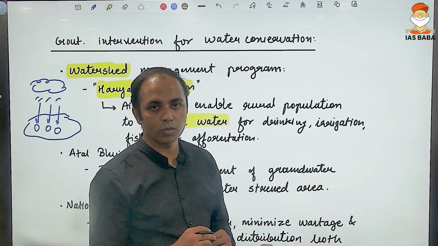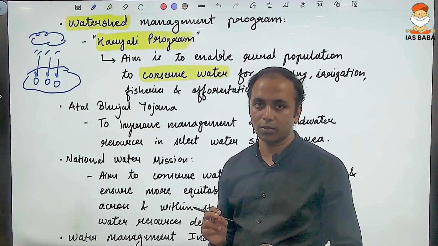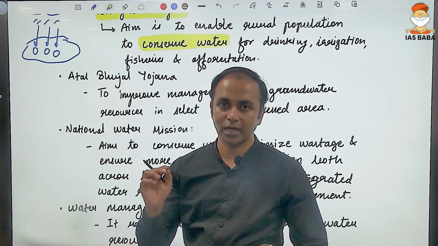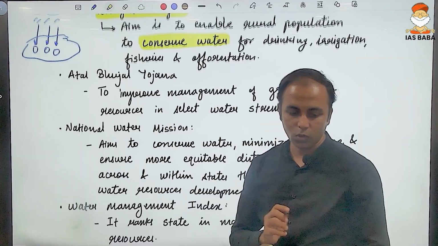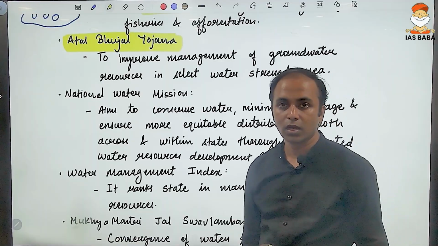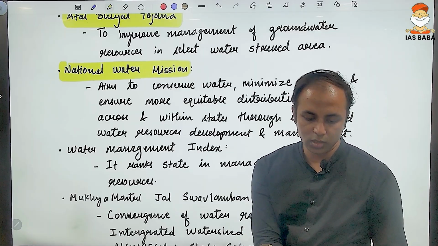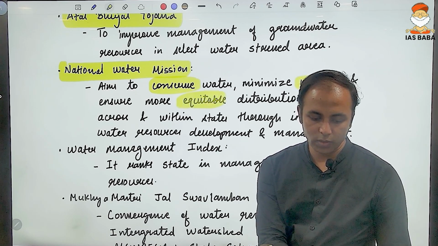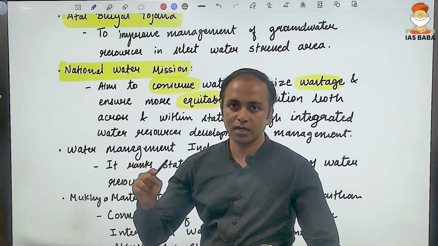Also, the Atal Bhujal Yojana. Atal Bhujal Yojana was basically aimed at recharging the groundwater table. As you know, groundwater depletion is one of the major reasons for the drying up of rivers. So if the groundwater is recharged and conserved, this in turn would help in the conservation of surface water. Then, the National Water Mission. The objective of this mission is to conserve water, to minimize wastage, and to ensure more equitable distribution of water from surplus regions to deficit regions, within the state and between the states.